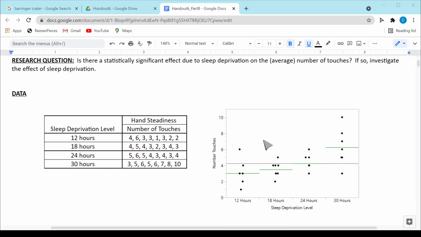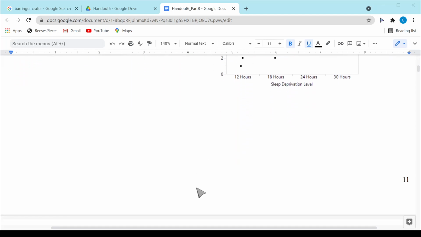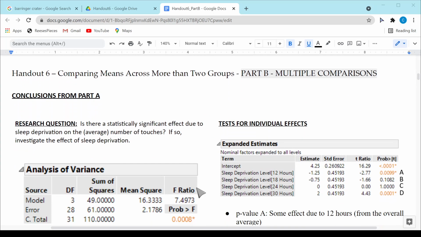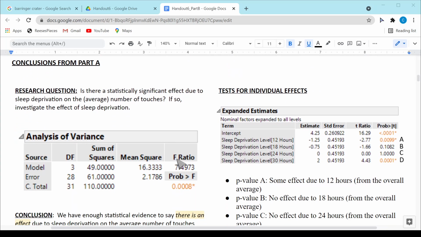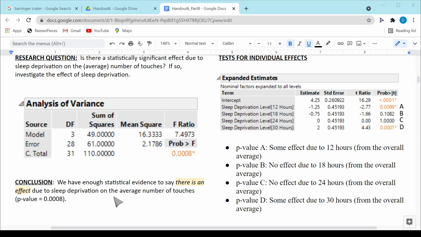This is the plot that we get from the JMP package. We can see again the overall effect and then the individual effects or averages. So what we learned in Part A again was we did the overall test, which was just testing whether or not there was any effect. And our conclusion from that test was that we did have enough statistical evidence to say there's an effect due to sleep deprivation on the average number of touches.